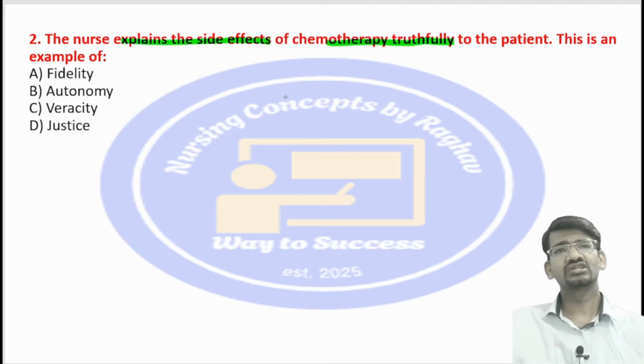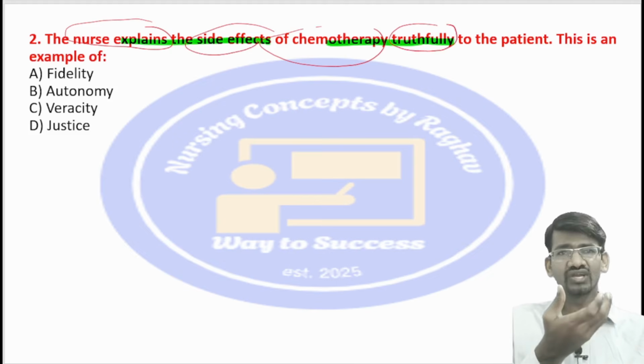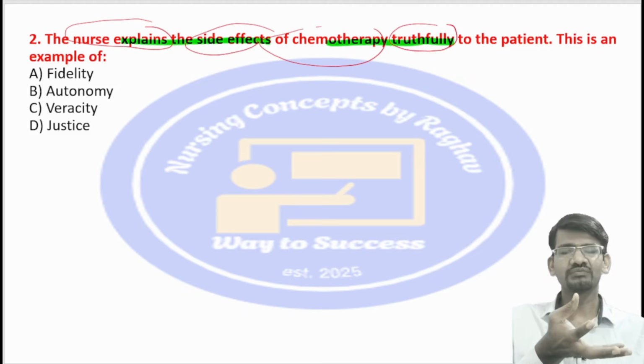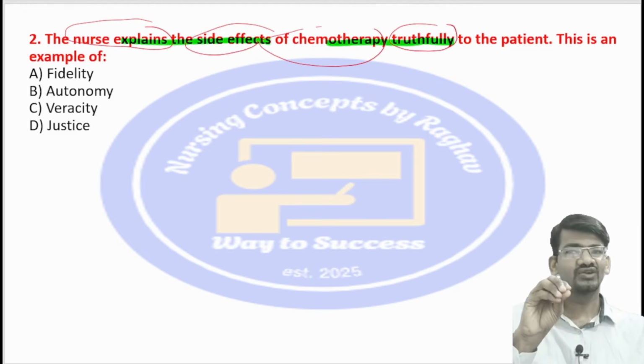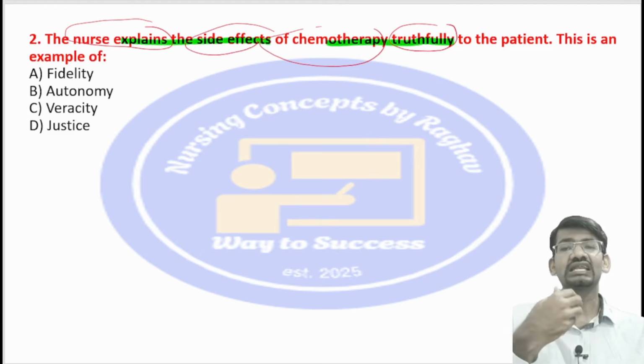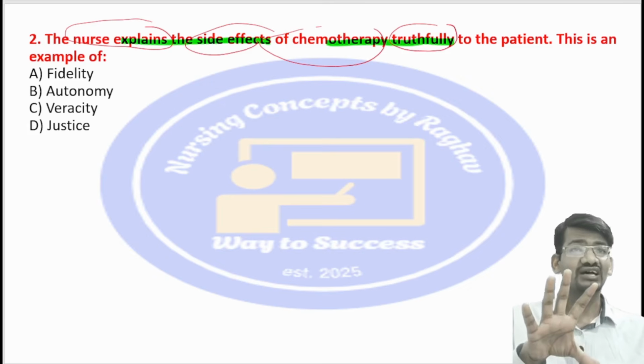If you look at the question, what the nurse is doing is giving an explanation related to the side effects of chemotherapy, truthfully. That means she is giving true information about the chemotherapeutic drug side effects to the patient. She is telling the truth to the patient. That is what the question is asking.